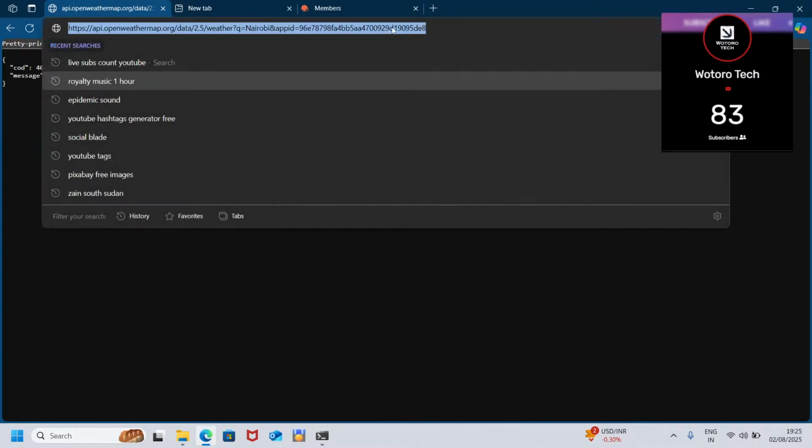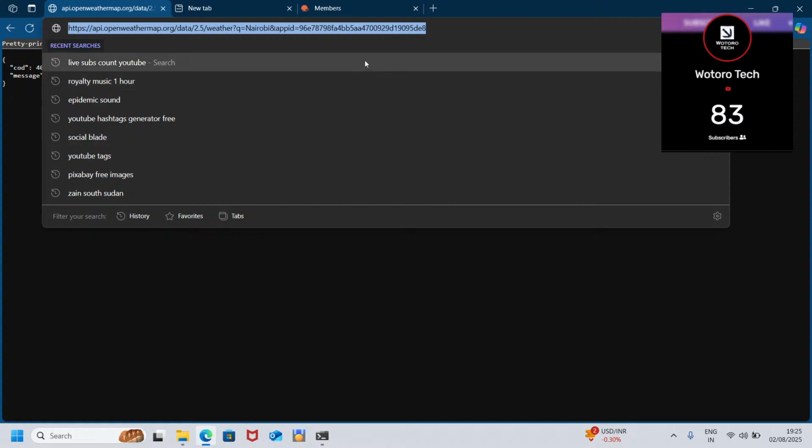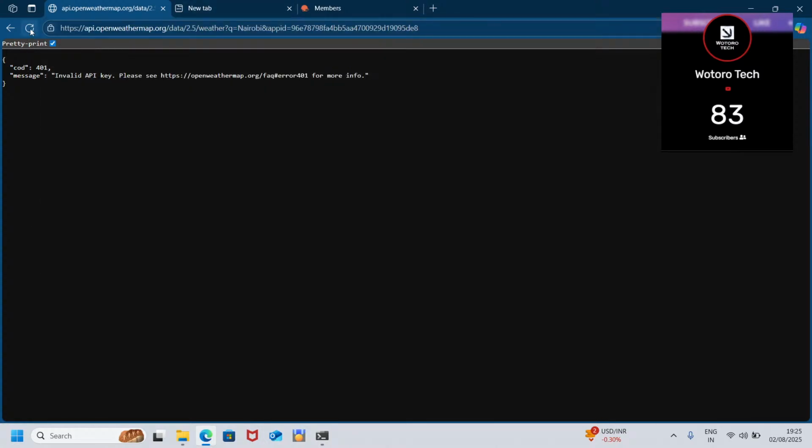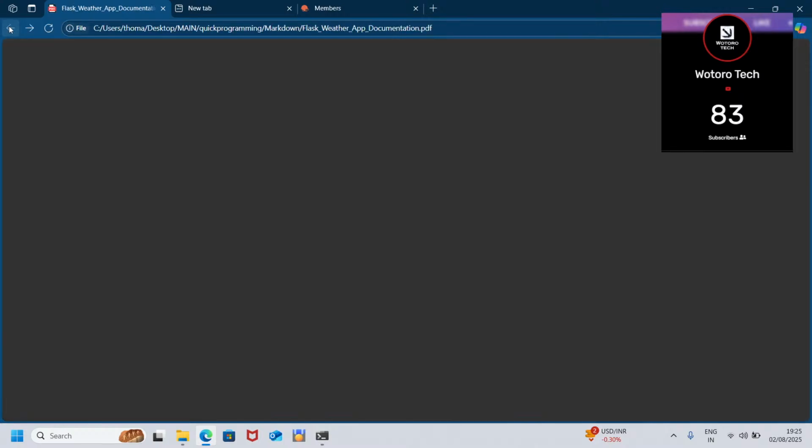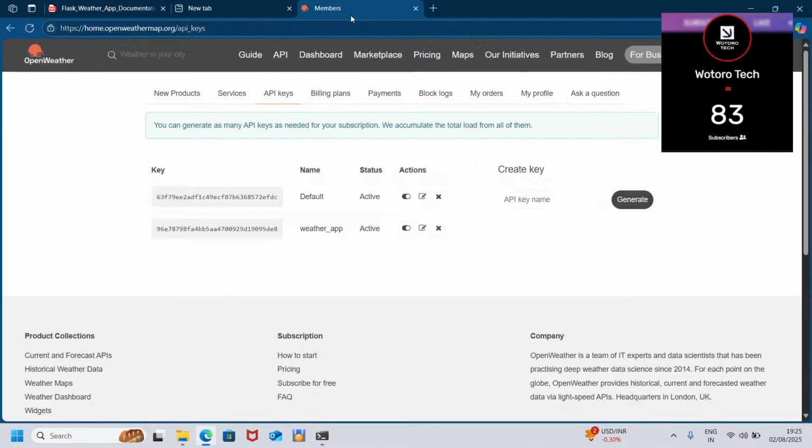It tells us that it's invalid. When it tells you that it's invalid, sometimes the API key is still being activated or it's on its way.